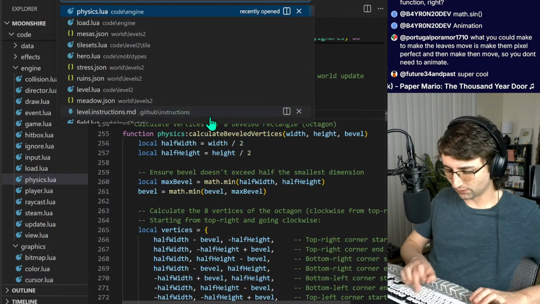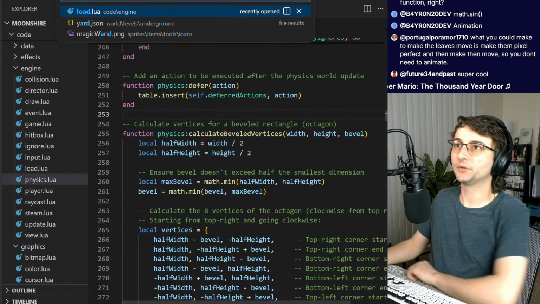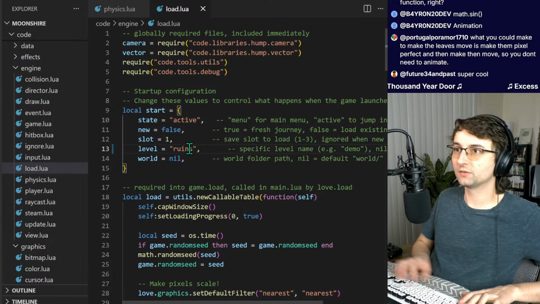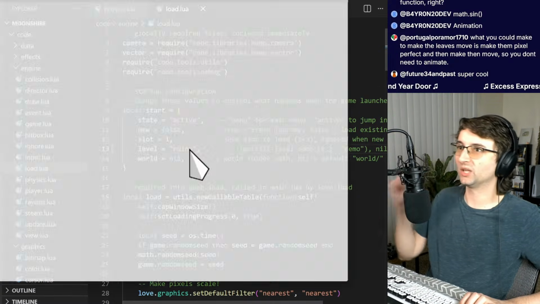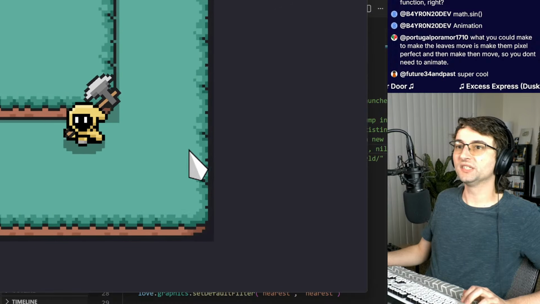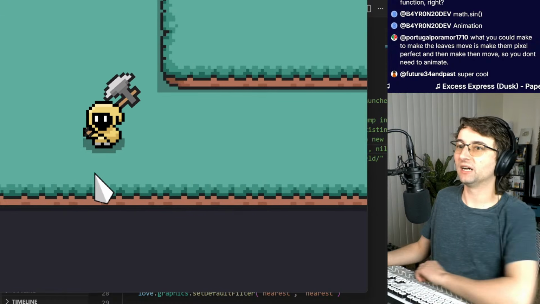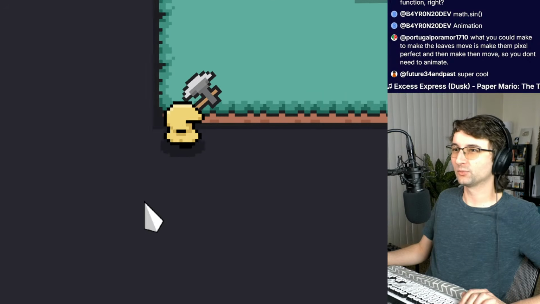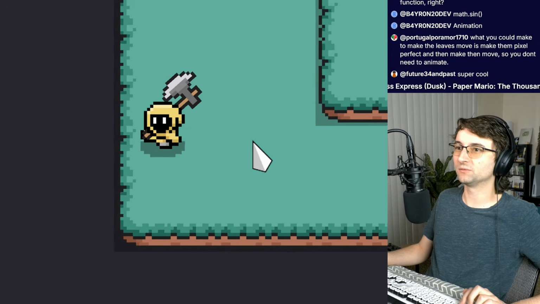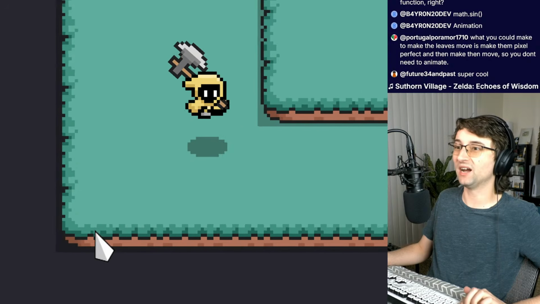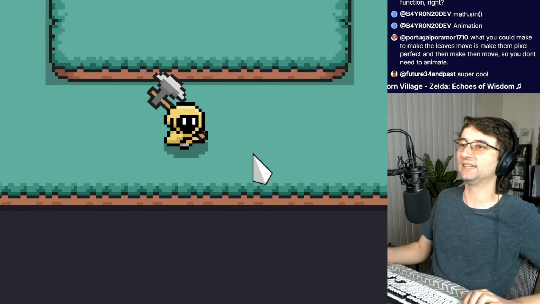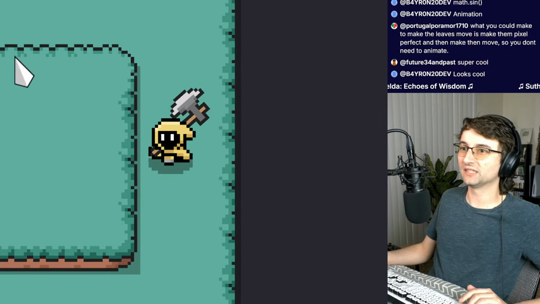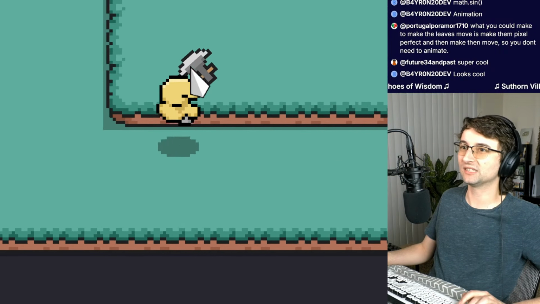I want to see if I can go to a specific level. Load. I think it's called Ruins, where I have that stacked example that I was showing last week. So this is the other thing I wanted to point out, is that I made a very short elevation. Check it out. Last week, the shortest elevation was taller than this. Now I have this really short, flat example of this slab, like grass thing. And I fixed the bug where the stacked cases wouldn't work properly.